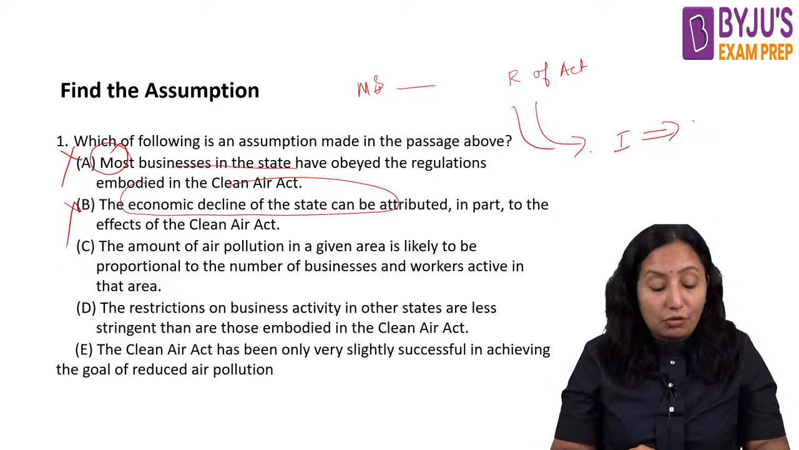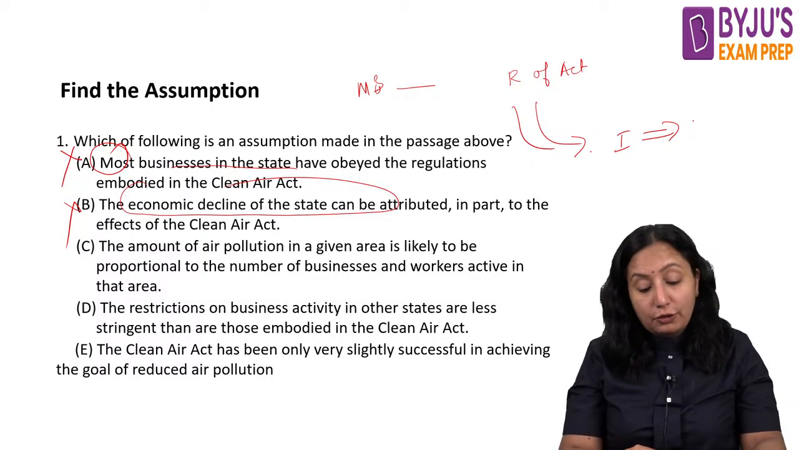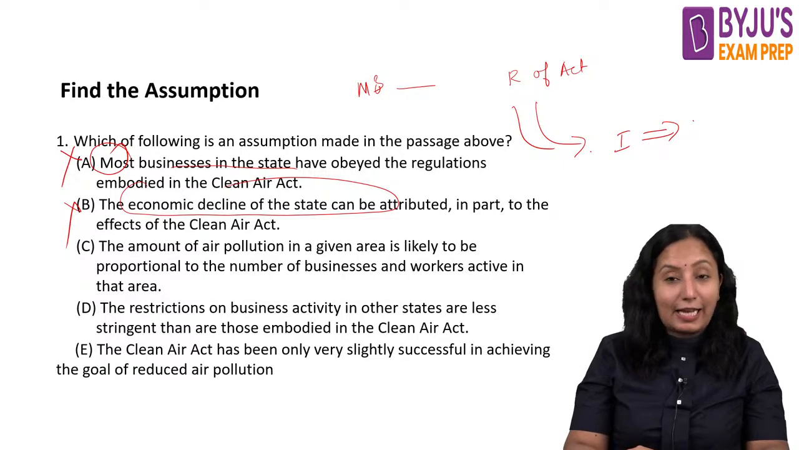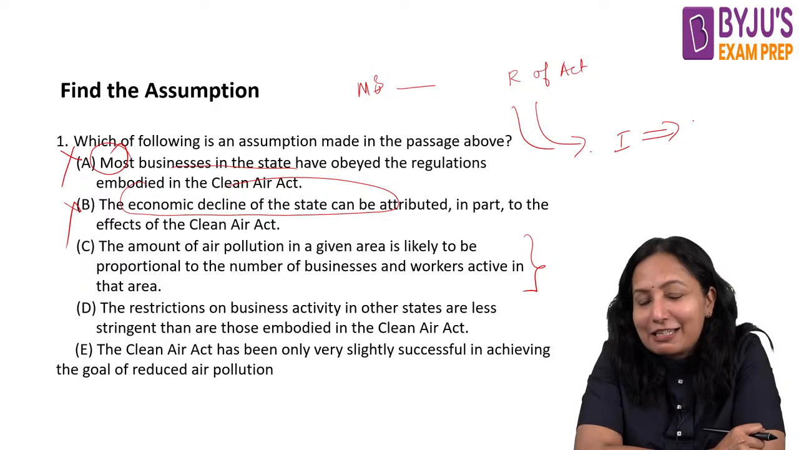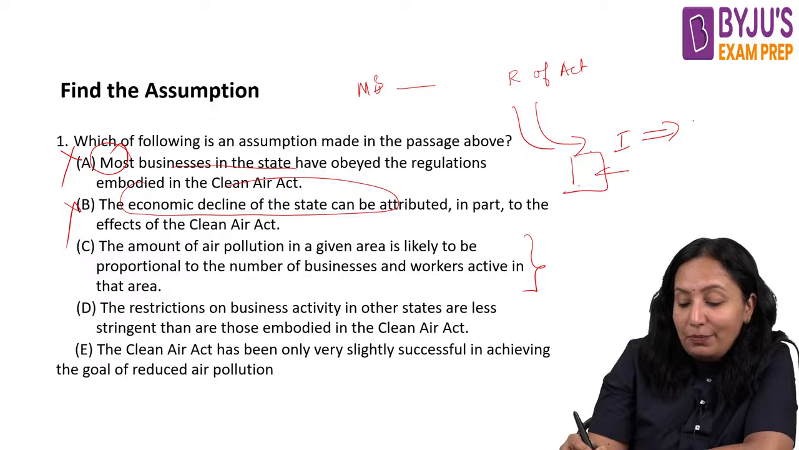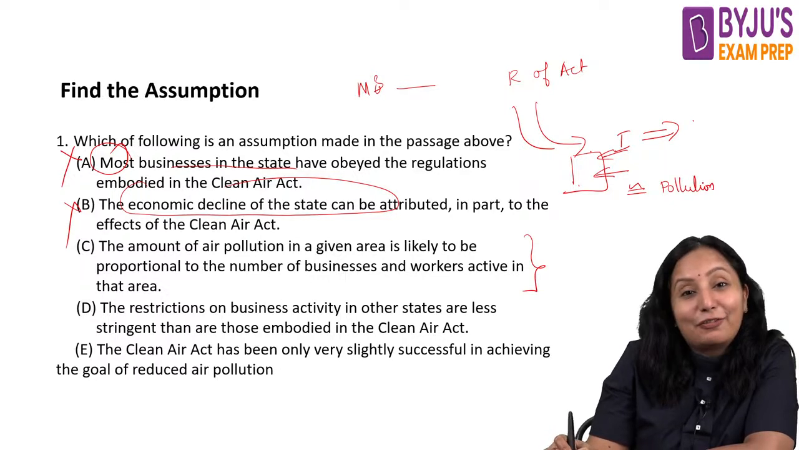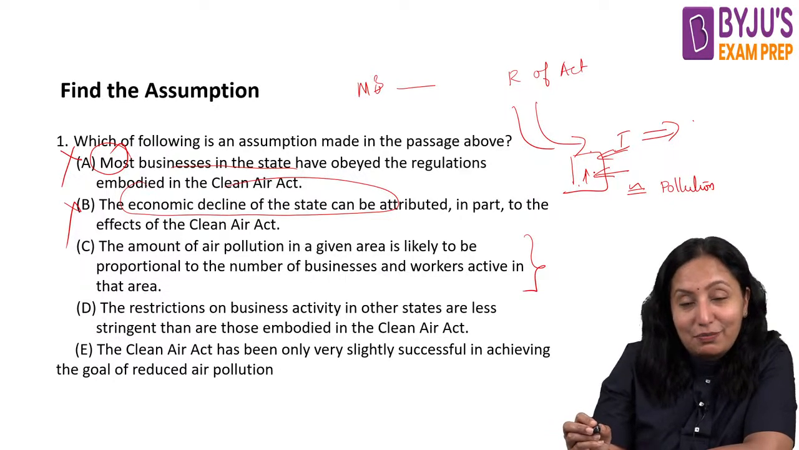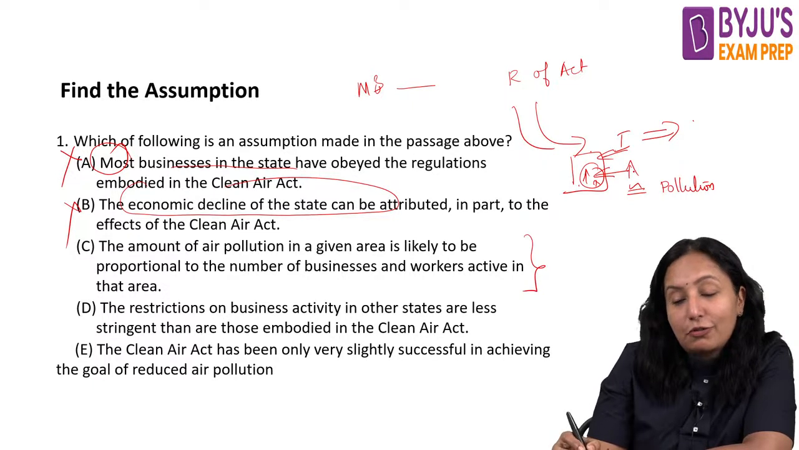Now if you take one more: the amount of air pollution in a given area is likely to be proportional to the number of businesses and workers active in that area. Don't you think this is supporting, this is justifying our conclusion here? That means in whichever area, how many businesses are there, how many workers are there, that will be proportional to the pollution. That means if the number of businesses and number of people are high, then we can say the pollution also will be high.